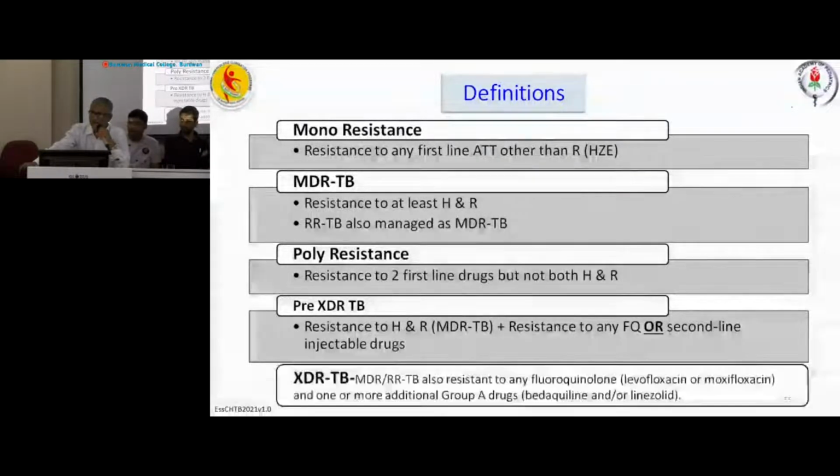Lastly, XDR-TB means MDR-TB or RR-TB plus fluoroquinolone resistance plus any one or more group A drugs, that means bedaquiline and linezolid. Those cases should be considered as XDR-TB.